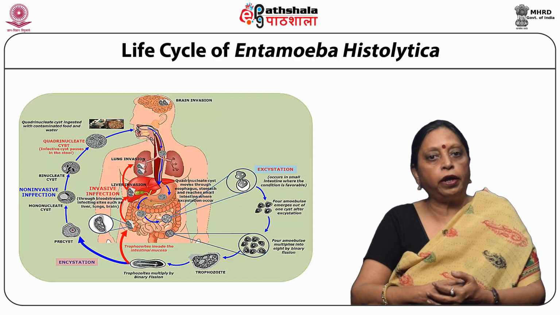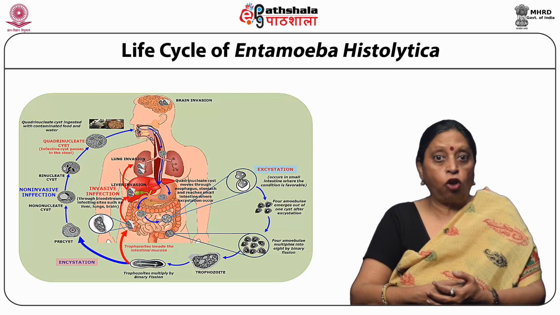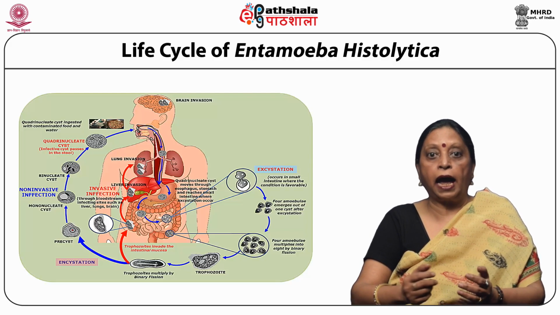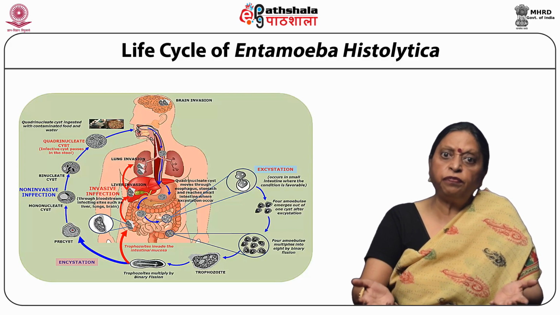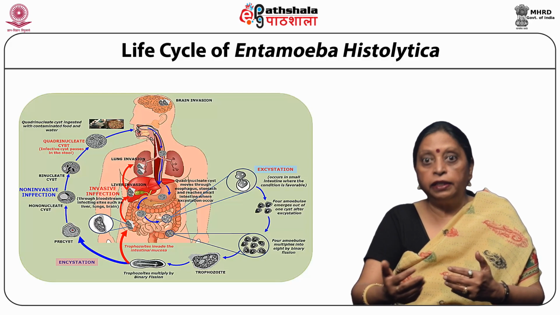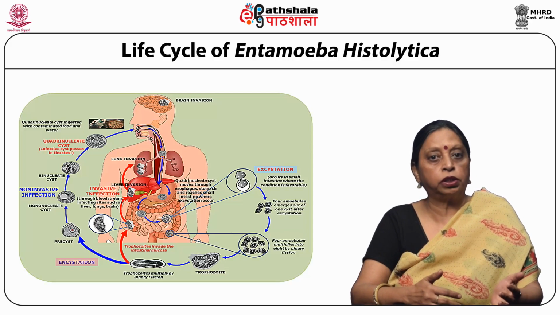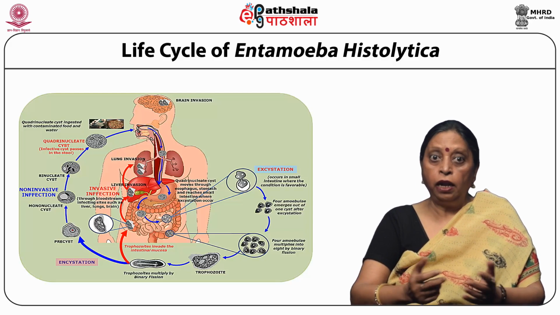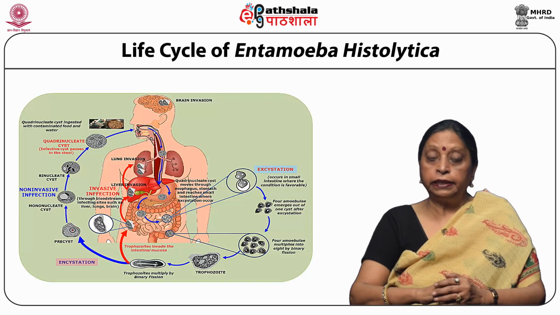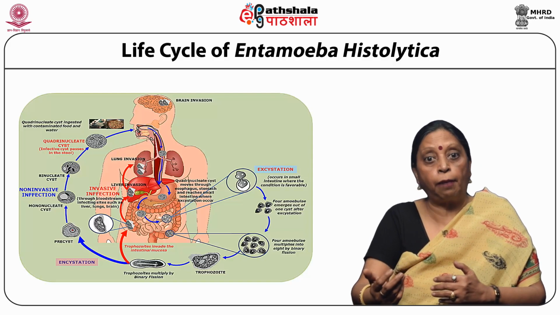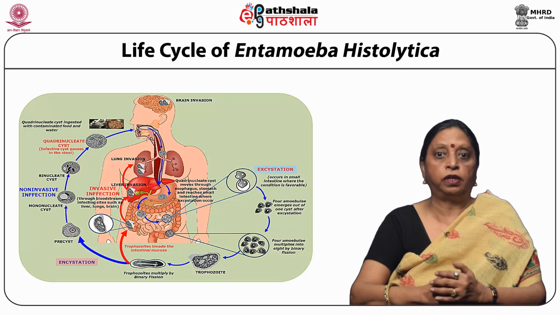Trophozoites are also voided out along with the cyst in the feces, but they cannot survive outside the body of the host for more than an hour, and even if they are ingested by another human being during this period, they are killed in the body of the host. Can you think of a possible reason for it? Well, you may be right. Yes, they are not able to survive in the acidic environment of the stomach because of the acidic juices of the stomach.